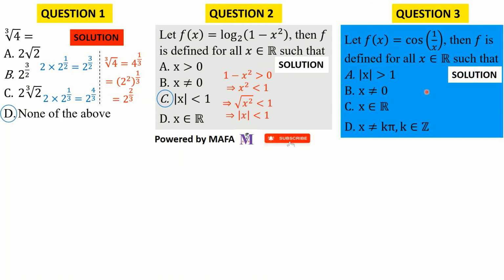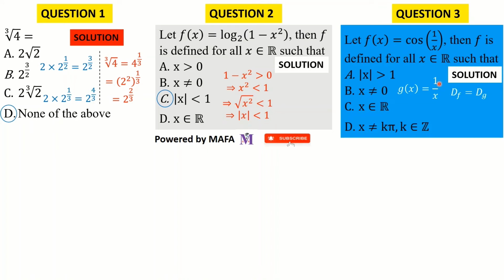Alright, so there are some basic things that now we need to tell you guys. F of x, that's a cosine function. The domain of definition of the cosine of any function is the domain of definition of that function. Now here I'm computing the cosine of 1 on x. So for the cosine of 1 on x to be defined, I just need to look for the domain of definition of 1 on x. So the domain of definition of the cosine of a function depends on the domain of definition of that function. So if I call g of x to be equal to 1 on x, it means that my f of x is just equal to the cosine of g of x.